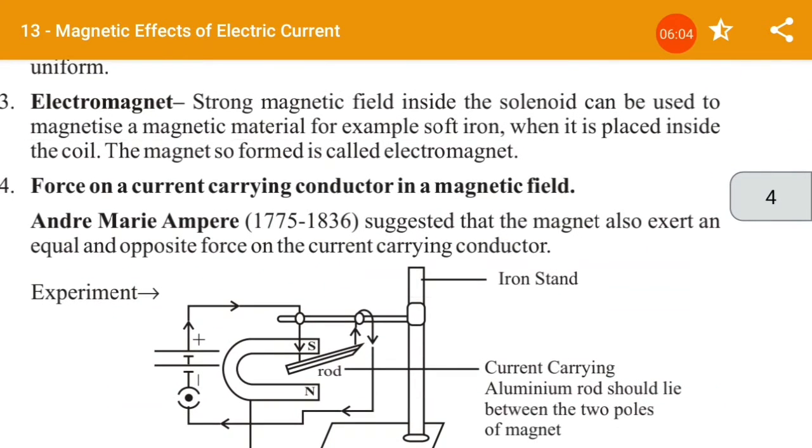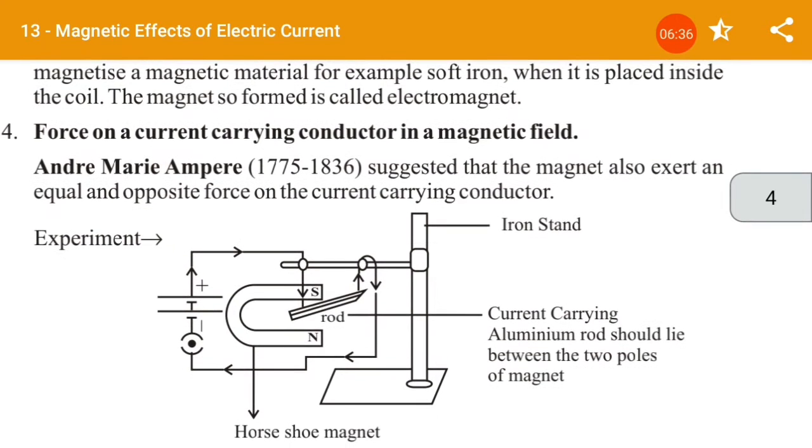Electromagnet: the strong magnetic field inside the solenoid can be used to magnetize a magnetic material, for example soft iron, when it is placed inside the coil. The magnet so formed is called an electromagnet. So remember, my dear students, the strong magnetic field inside the solenoid can be used to magnetize a magnetic material, for example soft iron, when it is placed inside the coil. Then it converts into an electromagnet.